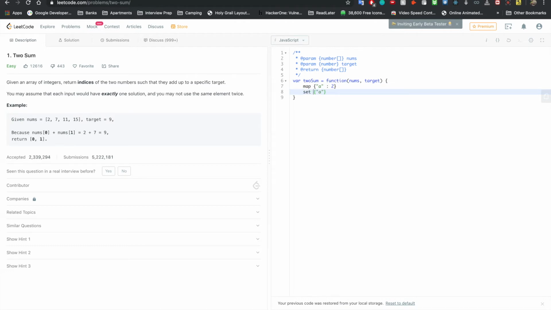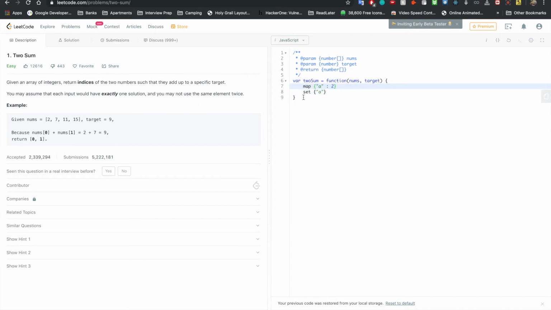But anyway, we're going to use a map in our case today in order to hold on to the value and the index. And what we're going to do is this with just one iteration of the array. We're going to use one for loop, and we're going to go through this array one time. And why do I say one time? Well, because for the sake of getting a better time complexity, we decided to sacrifice some space complexity, right?